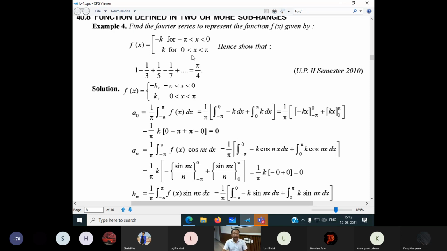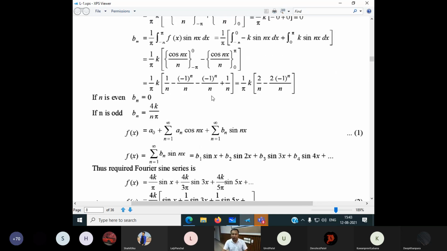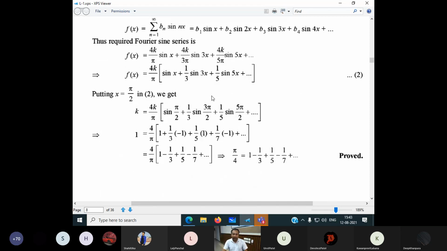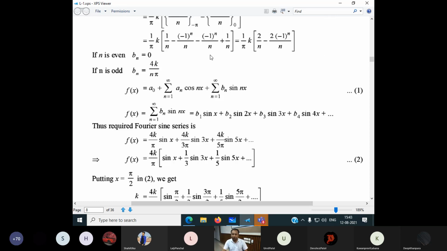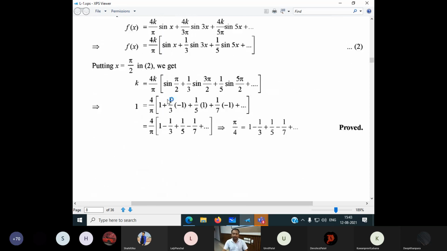Okay. Now, how did you decide why you are putting x equal to π/2? Why not π/4? Just look at the equation here. I want to simplify the value of this sine function. Suppose I put x equal to π/4, you may ask why you are putting x equal to π/2 here. There is no logic written in the book that you have to put this. The logic is that we need to simplify the calculations.